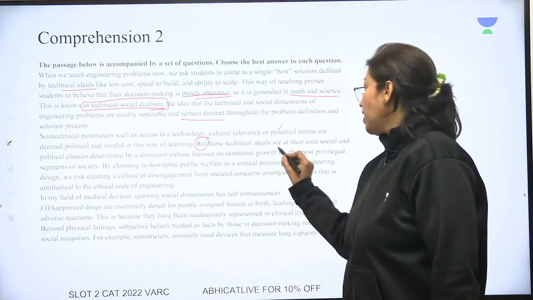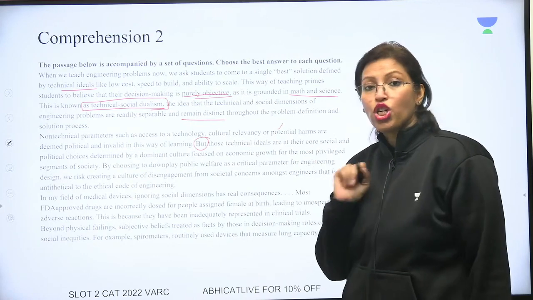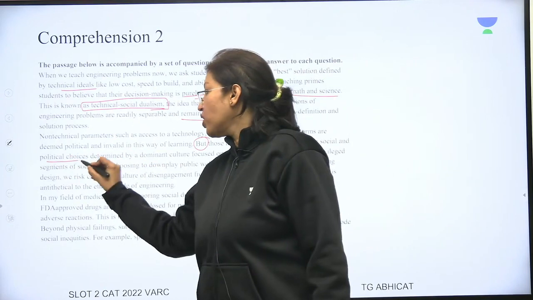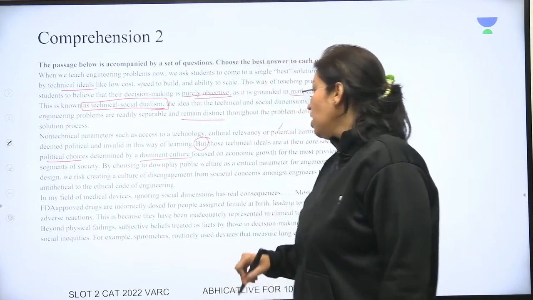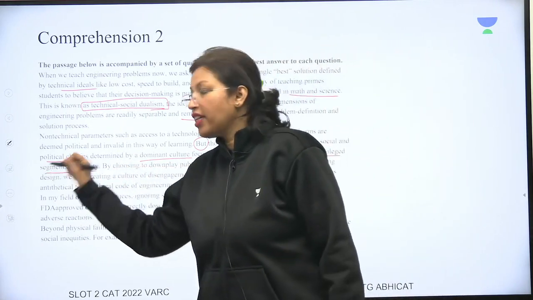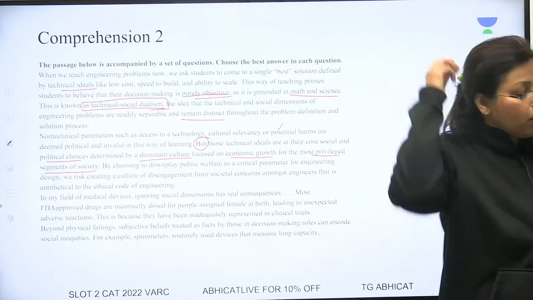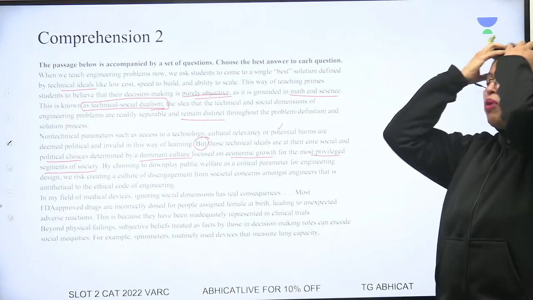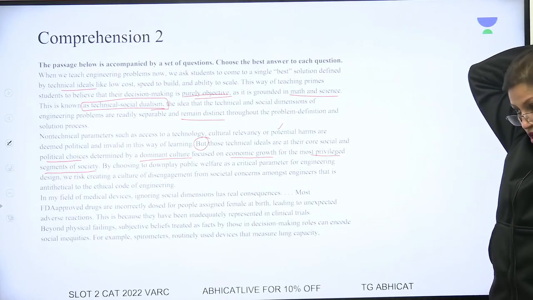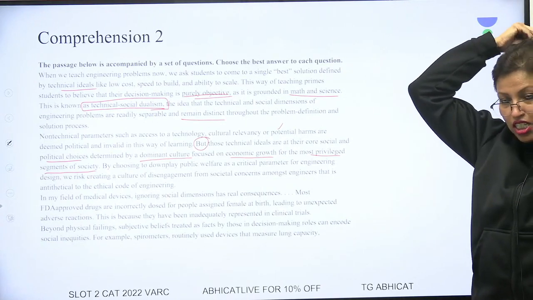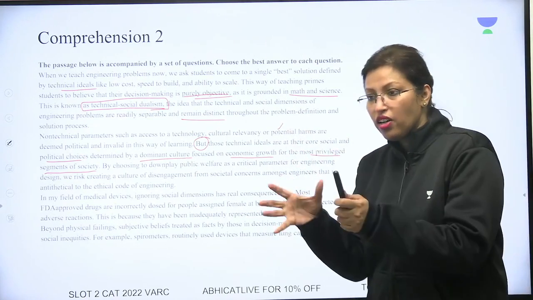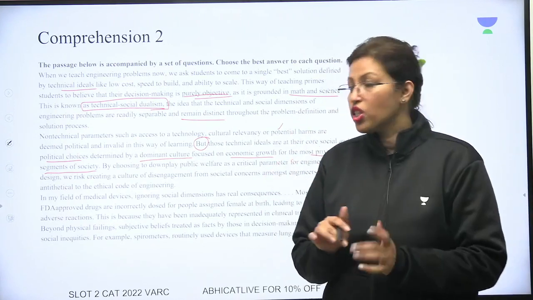But those technical ideals are at their core social. So these technical ideals, actually they are social and political choices determined by a dominant culture that is focused on economic growth for the most privileged sections of society. So this is actually the problem, that this thing is not about you and me. The technical solutions are only about people who are coming from a certain privileged section of the society. They are the ones who have certain economic ideals, and we are focusing on those.